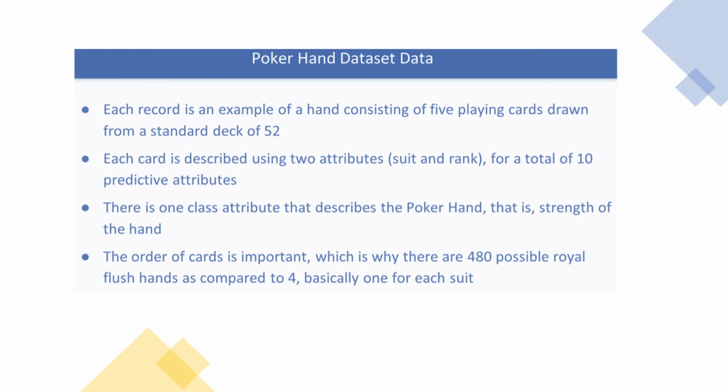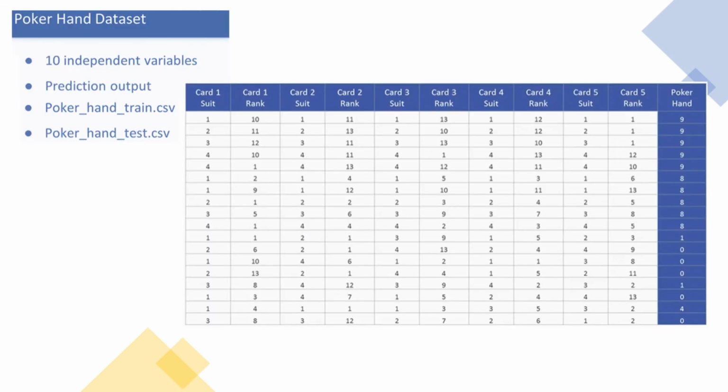There is one additional feature, basically a class attribute, that describes the poker hand, meaning it describes the strength of the hand. And because of the rules of poker, the order of the cards is important as well. Basically, we can have a royal flush, only one for each suit. So we are going to use clustering for trying to solve it and analyze the data. So in the poker hand dataset, as I mentioned previously, we have 10 independent variables, 2 features for each card of the hand, and then we have a target variable.